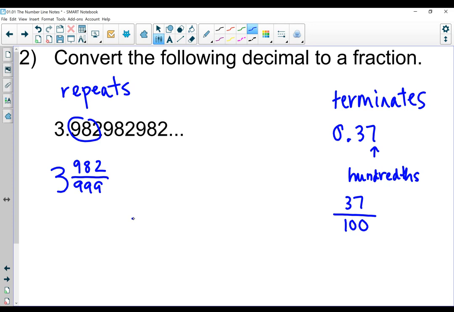So if I had something like 4.373737, I could make that 4, and the repeating part on this one is 37. And then again, if I have 2 digits here, I would need two 9s, 37/99. So this is how we're going to convert decimals to fractions. Just a couple of quick examples.